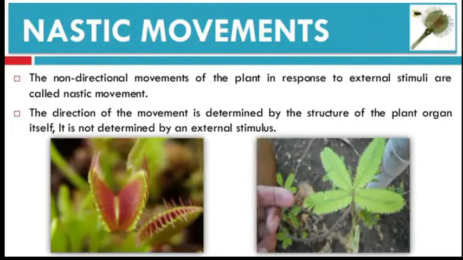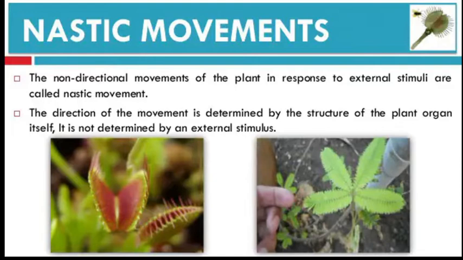Nastic movements are mostly exhibited by the floral organs of a plant, like leaves and petals of flowers. Some examples we also discuss are the sensitive plant Mimosa pudica, dandelion flowers, and moonflowers. Tropisms are growth movements, but nasties are not necessarily growth movements. Nastic movements may or may not be growth movements. Like the folding up of leaves of the sensitive plant on touching is not a growth movement, but the opening and closing of petals of a flower by the action of sunlight is a growth movement.